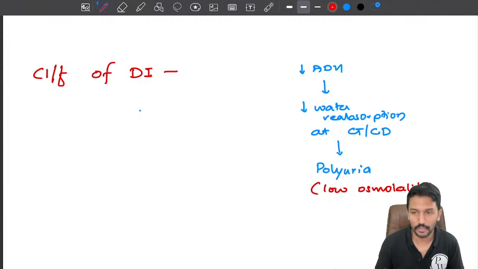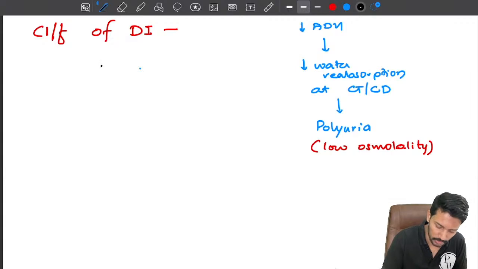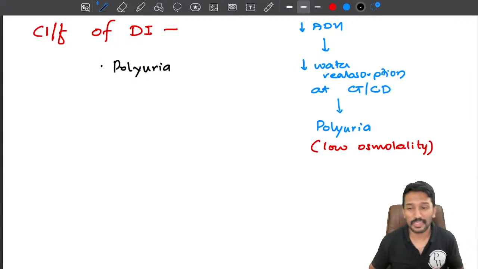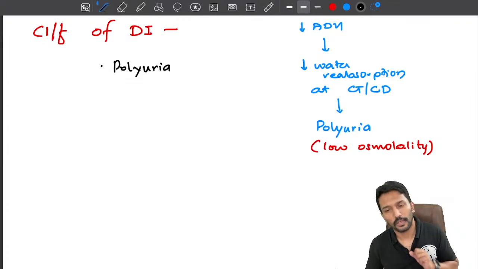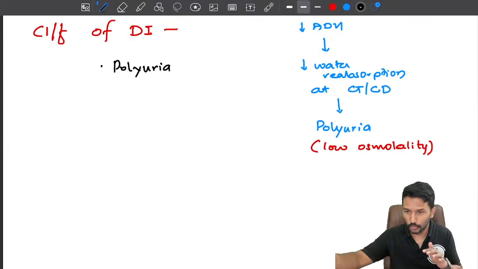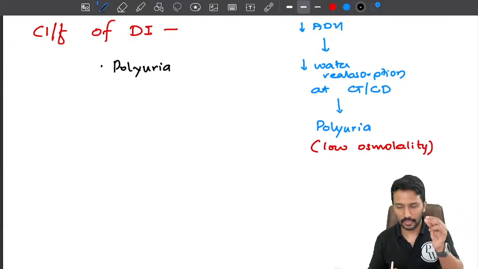So the first symptom that I would anticipate this patient to have is polyuria. Now if polyuria is there, what will happen to the plasma osmolality? Because you're losing water, plasma is becoming concentrated, so the plasma osmolality is increasing.